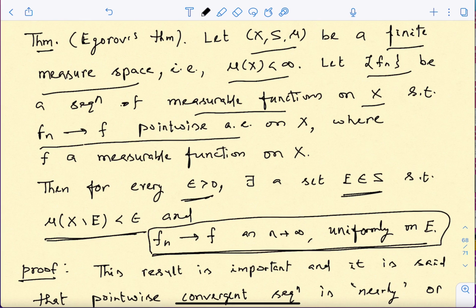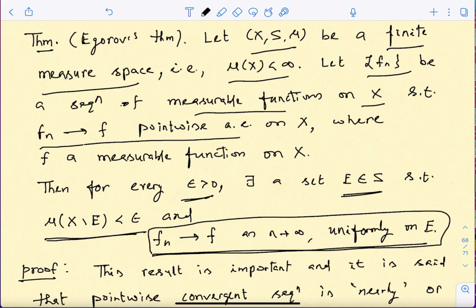This is such an important result. It tells you that pointwise convergence is going to give you uniform convergence, but of course you have to pay this small price, that you cannot do it on the whole space X. We just saw examples, but you will be able to do it on most of the set; up to an epsilon you have to leave.